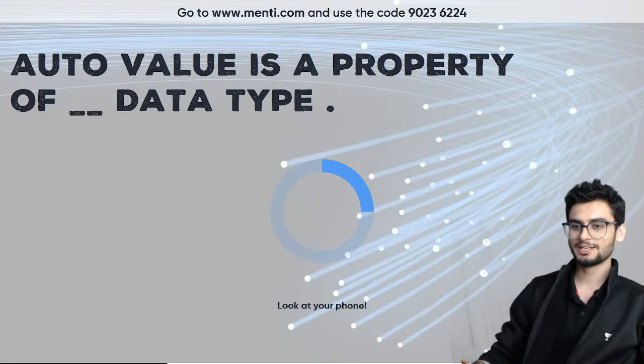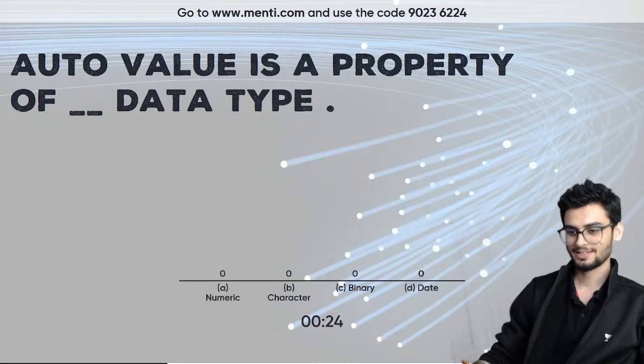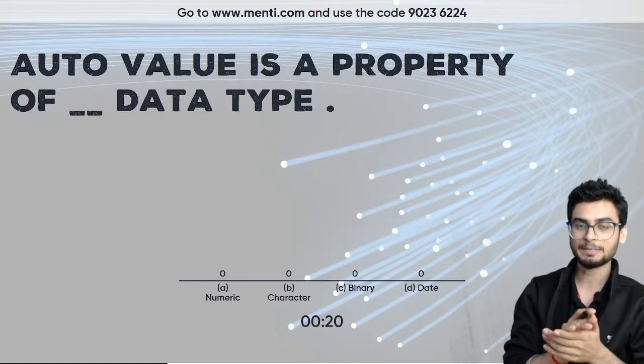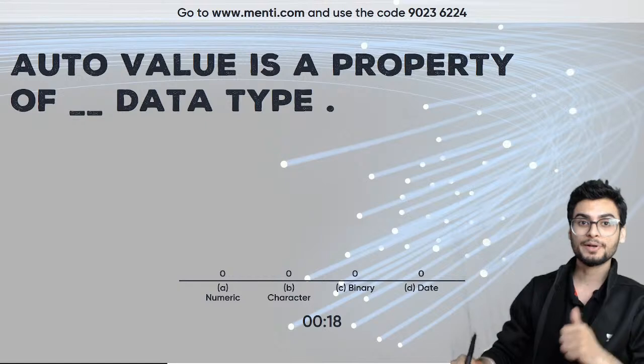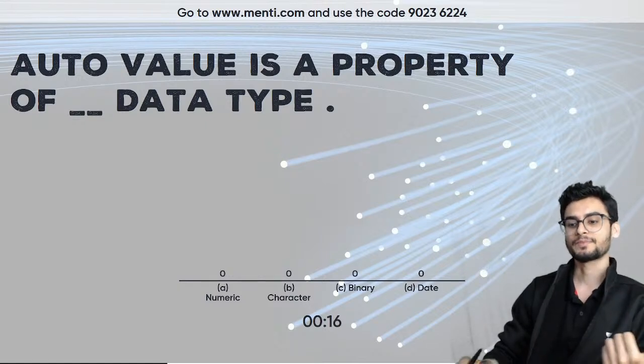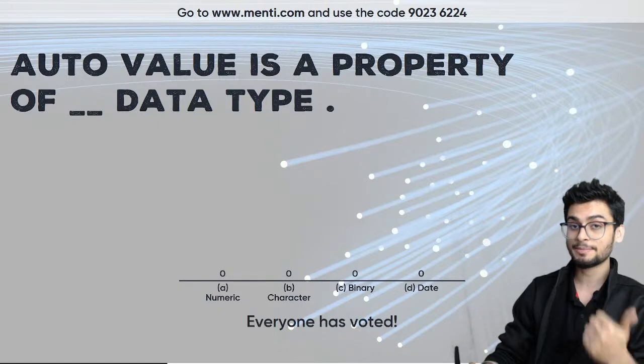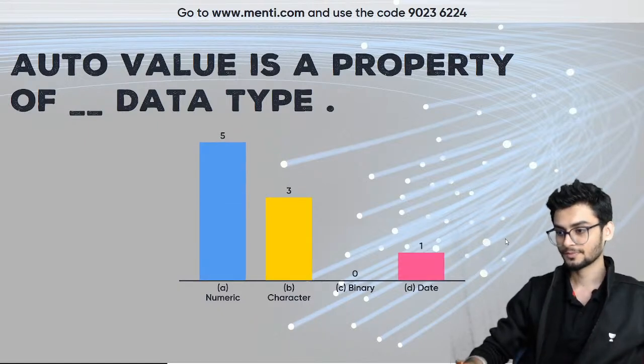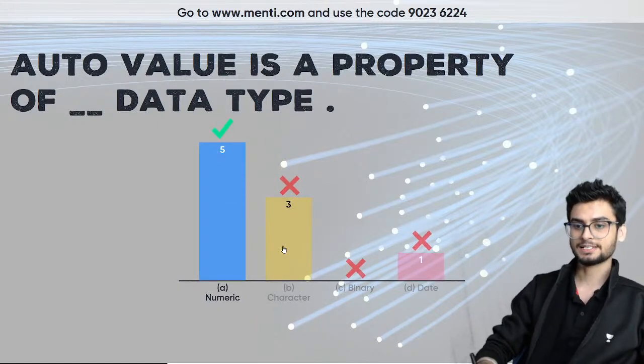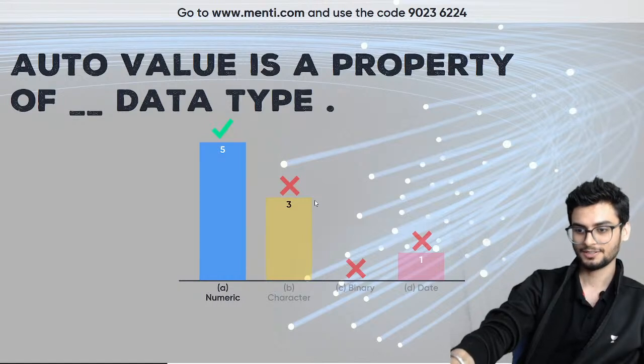Auto value is a property of dash data type: numeric, character, binary and date. Okay, so auto value means that when you add a new record, the number automatically increases. So what kind of data type is that? If you don't know the correct answer, you can use the elimination method. Okay, so numeric is the right answer for this question.